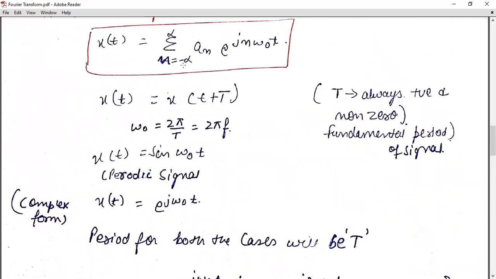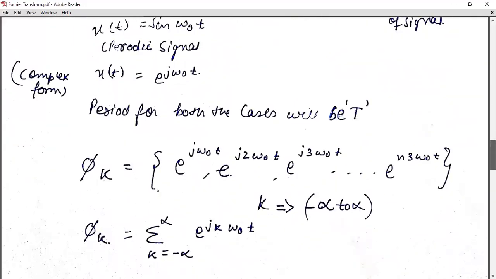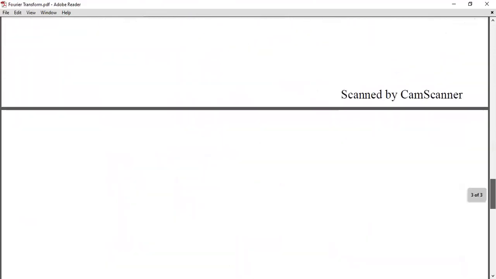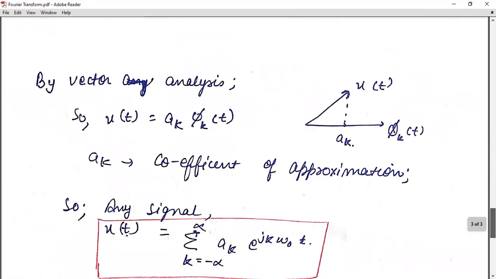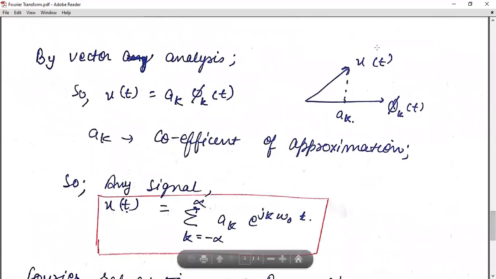But what about this A of n? This A of n will come from the concept of vector analysis. If we talk about vector analysis, any signal we consider, a vector consists of magnitude as well as direction. So suppose we are considering an input signal x of t, and we have to find it in terms of phi of kt. At this point, there should be some constant value at this axis with respect to this axis.